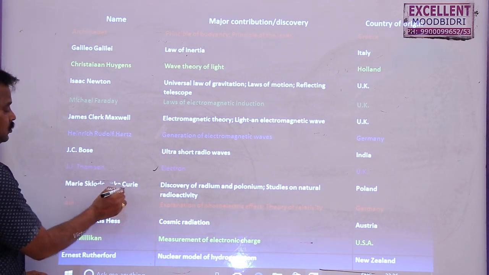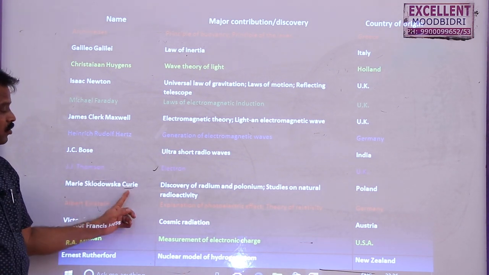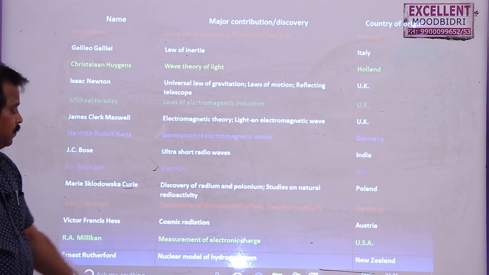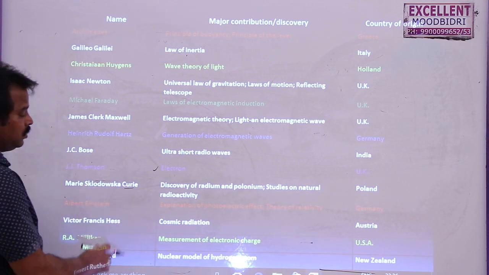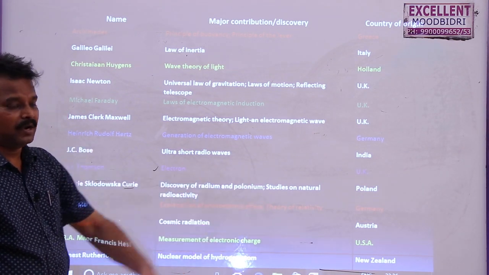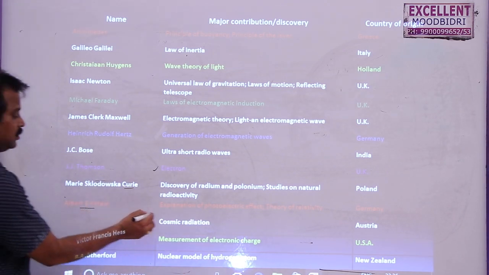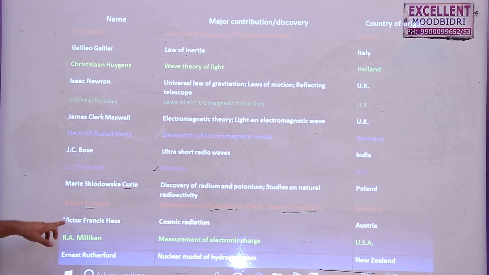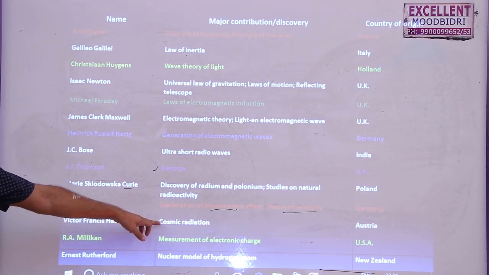After that, Madame Curie discovered radium as well as polonium, and studied natural radioactivity. Then Einstein explained the photoelectric effect as well as the theory of relativity. So for Einstein, we need to remember the photoelectric effect as well as the theory of relativity. Then hence this cosmic radiation.